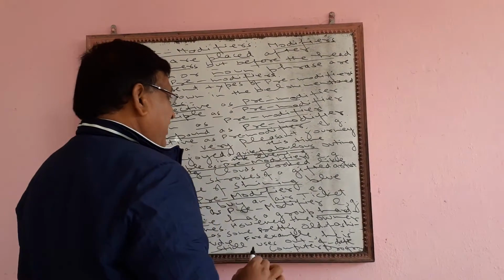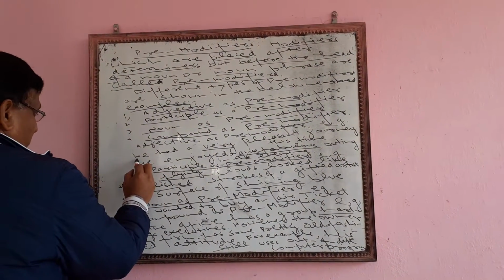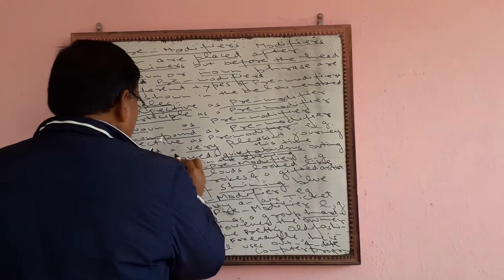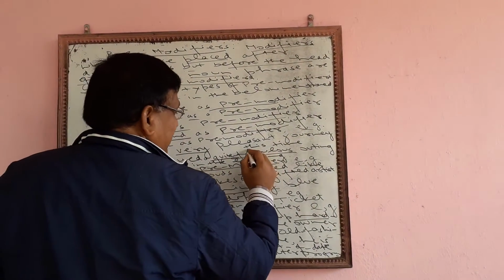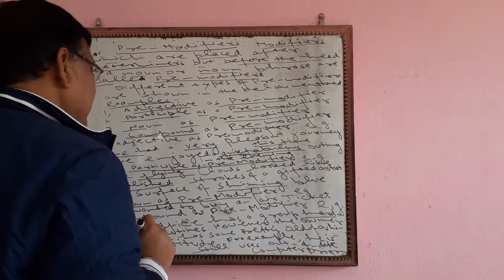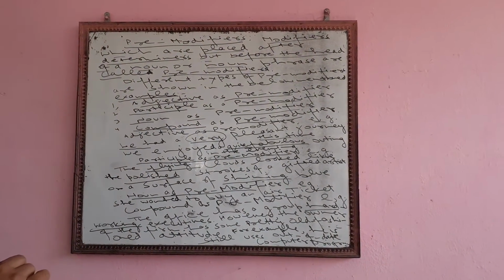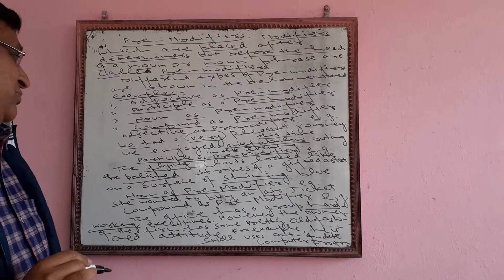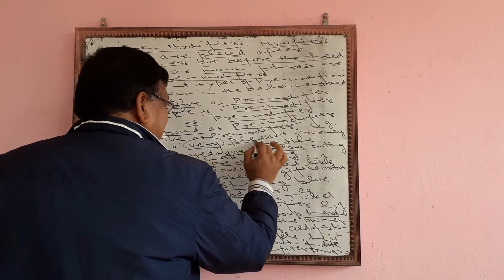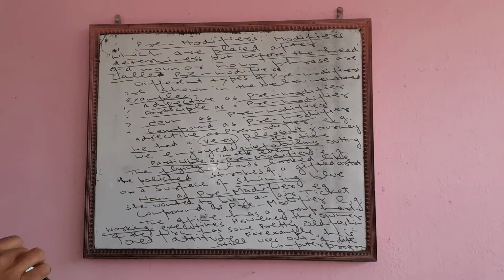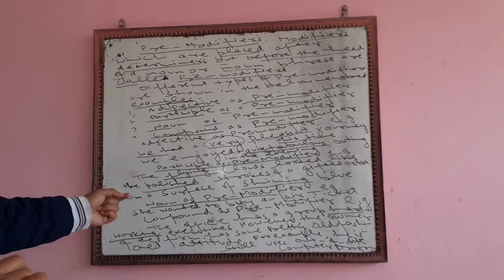For example, adjective as a pre-modifier. We will quote an example. First example: we had a very pleasant journey this time. So here is the adjective. Where is the adjective? Which is modifying? Pleasant. Very pleasant journey this time. One more example we can quote in this manner.